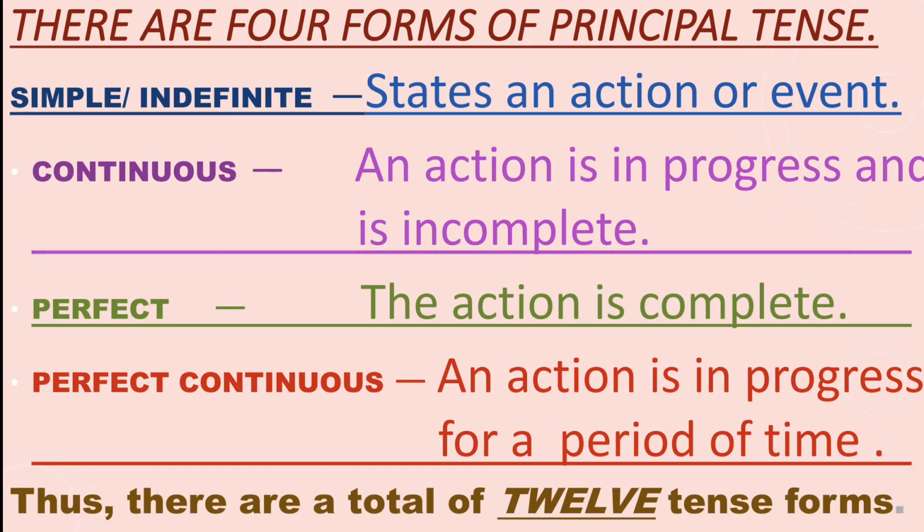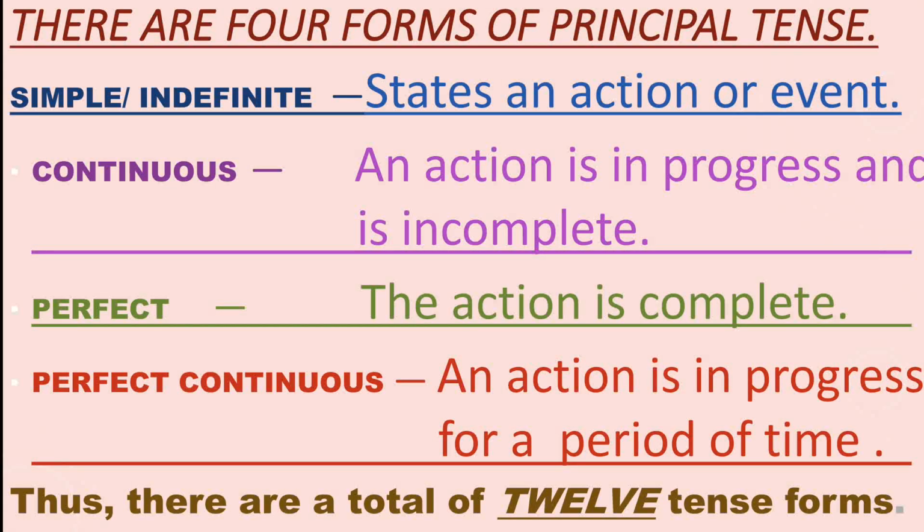It does not say anything about the completeness of the action. It only states that this action has taken place, this action has been done. So simple or indefinite merely states an action or event.